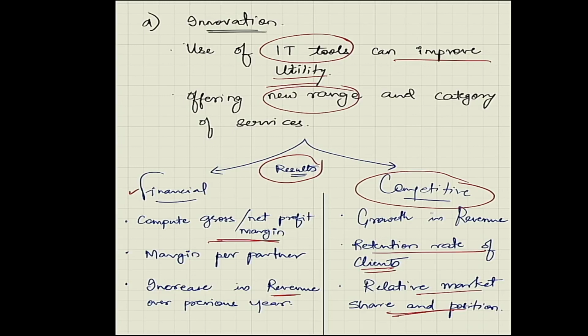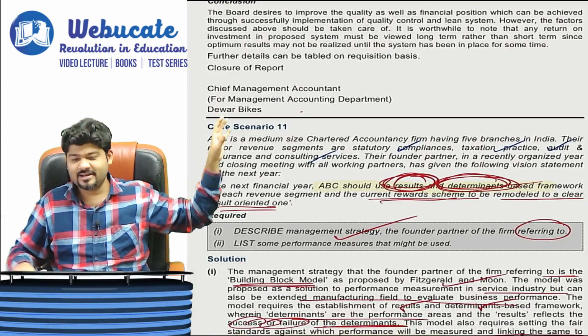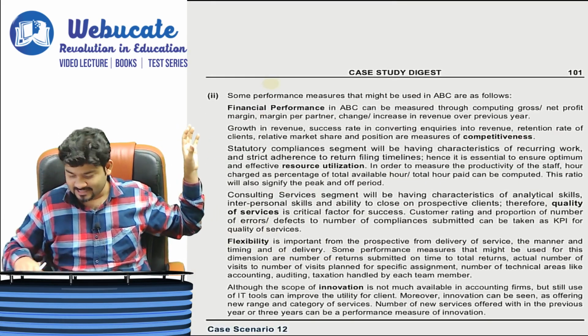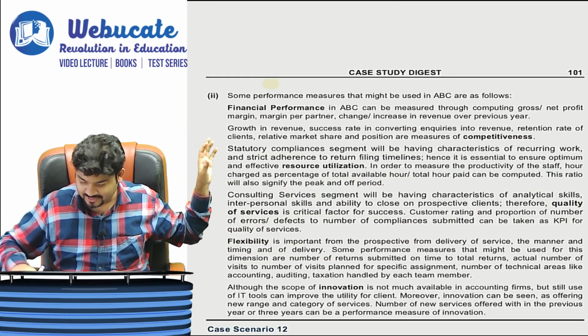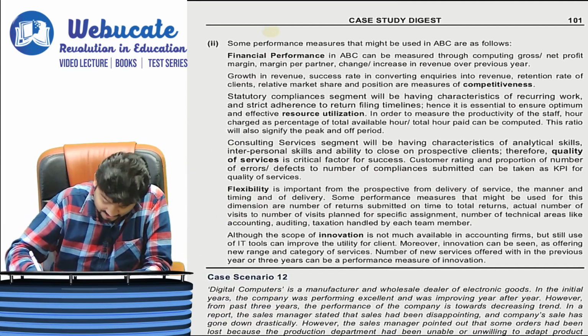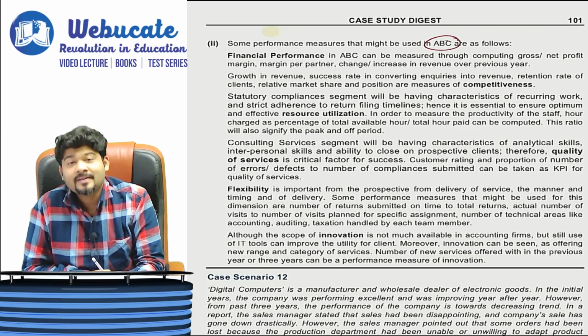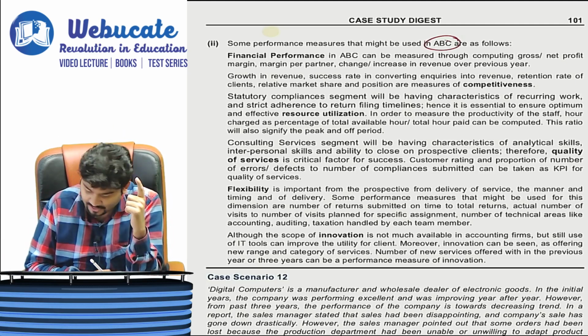Okay then, so with this we complete this question. If you want, you can go through the main solution as well. Obviously, it is going to be the same only. So some financial performance measures that might be used in ABC are as follows. They have started with financial measure.